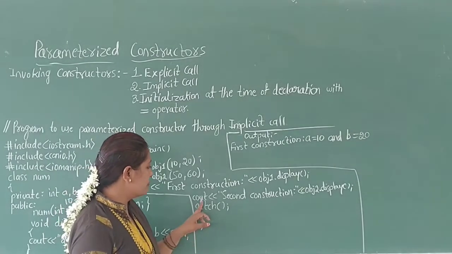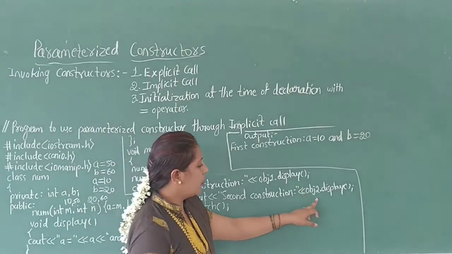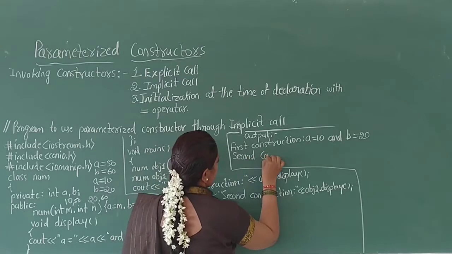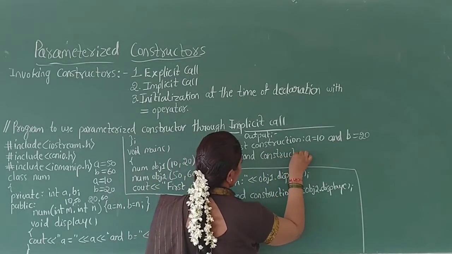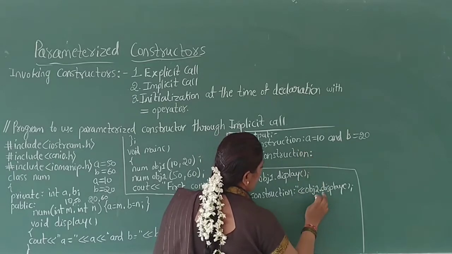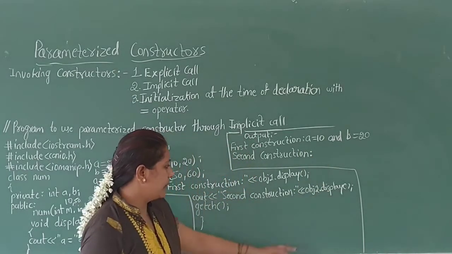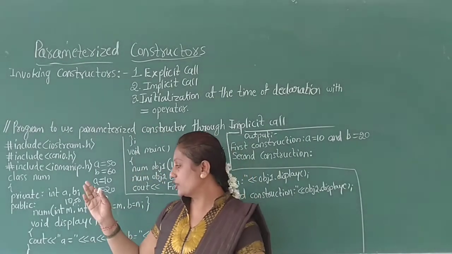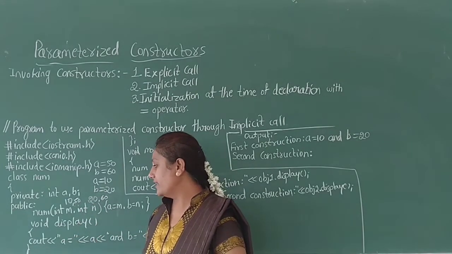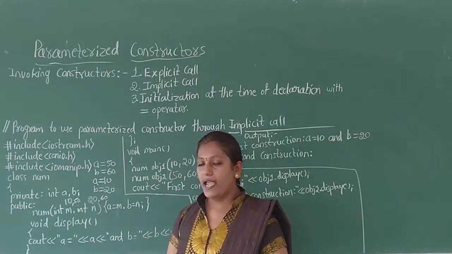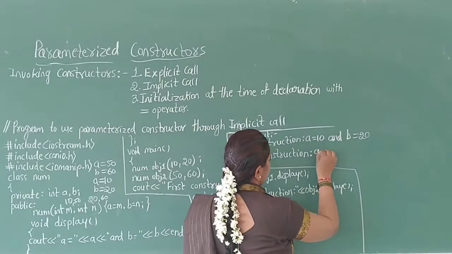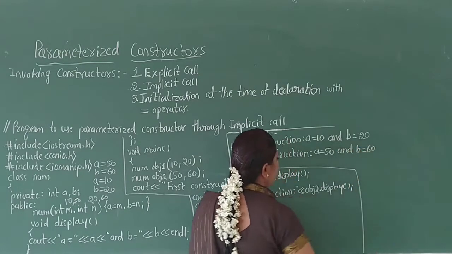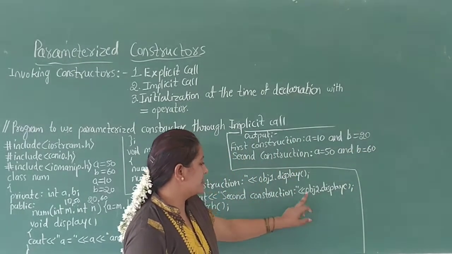Then the next statement it executes the display function where it is defined in the class and executes this statement: cout a is equal to a and b is equal to b. a is equal to now 50 and b is equal to 60 because the display member function is called using the second object.